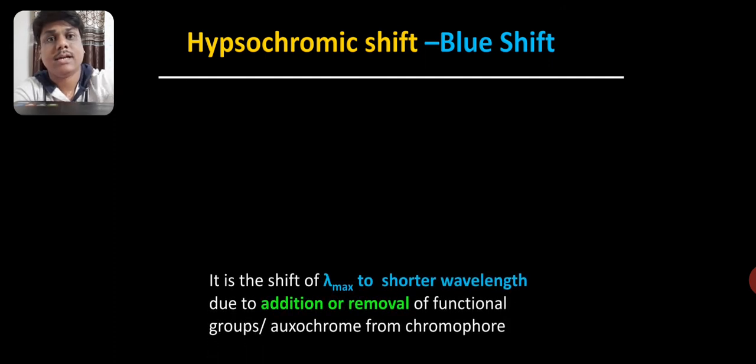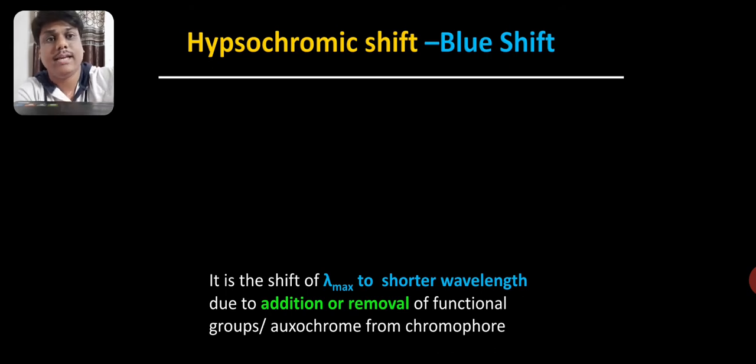Next one is hypsochromic shift. It is also known as blue shift. This blue shift is due to shifting of lambda max to the shorter wavelength due to addition or removal of functional group or oxochrome from chromophore.